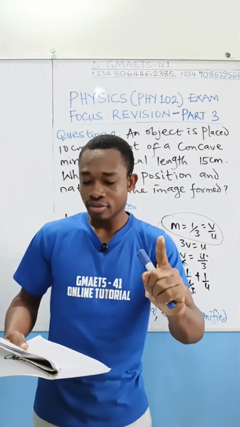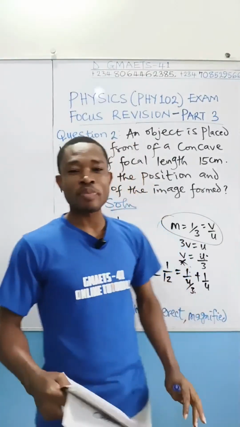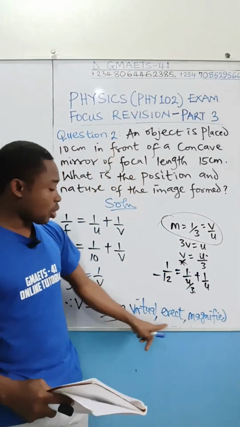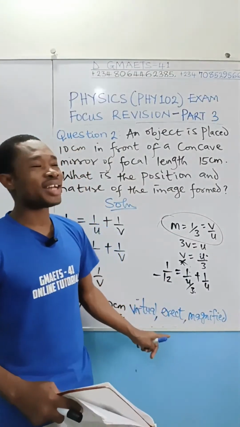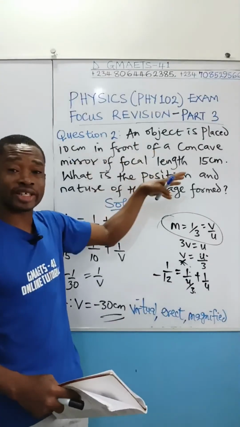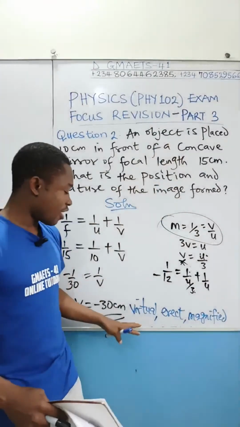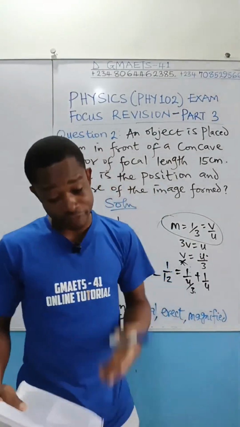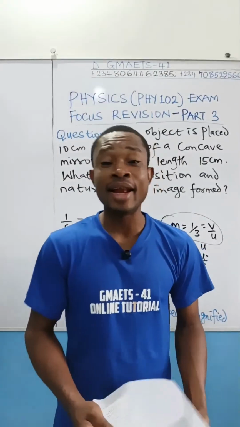Finally, listen to option D. Virtual, erect, and enlarged. Enlarged means magnified. Does that not define what we have here? Virtual, erect, magnified. And I told you that it is only under this condition, or position of the object with respect to the focal length, that a concave mirror can form a virtual, erect, and magnified image. And of course, that is what option D said here: virtual, erect, and enlarged.